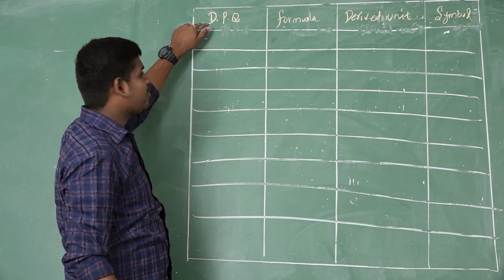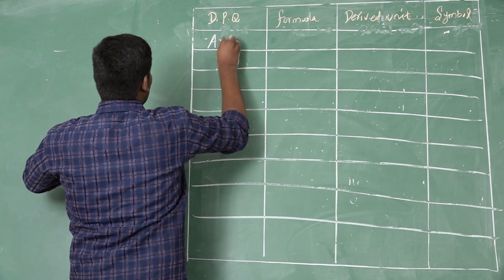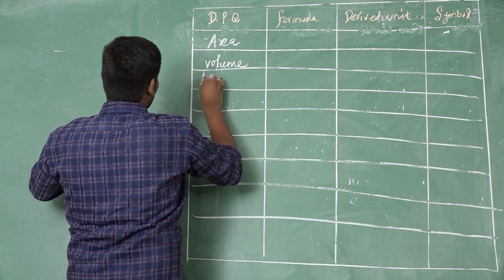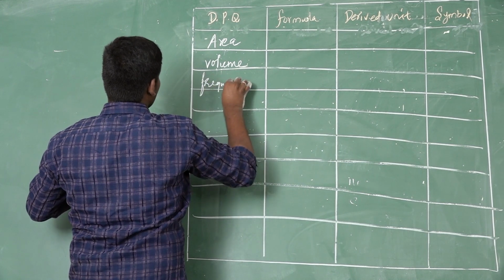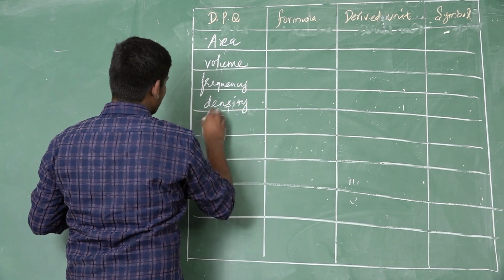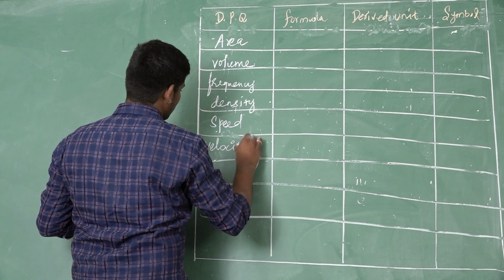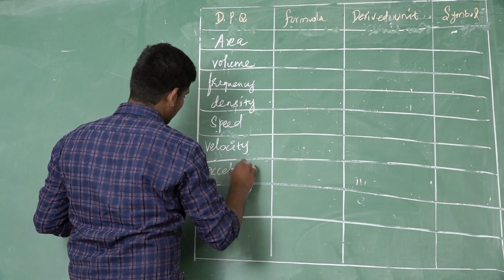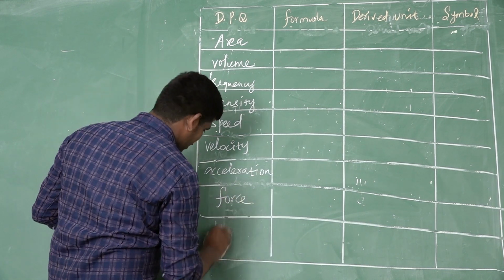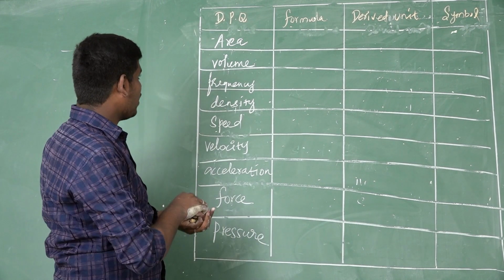Next we will see the derived physical quantities. First one is area. Second one is volume, frequency, density, speed, velocity, acceleration, force, pressure. These are the derived physical quantities.